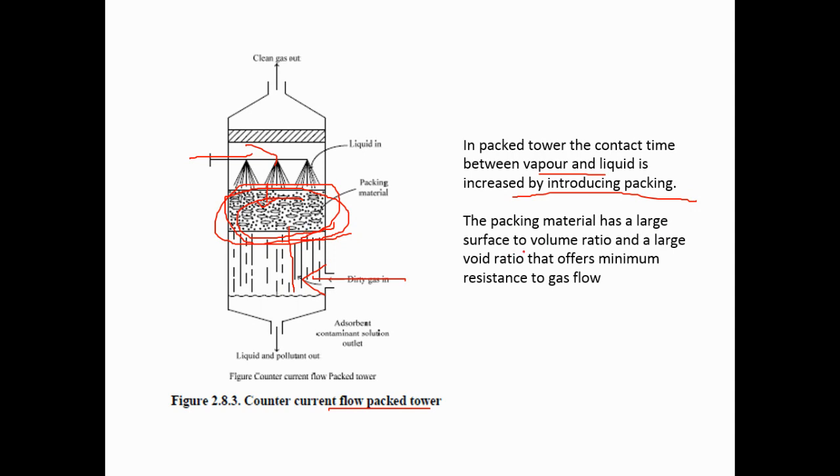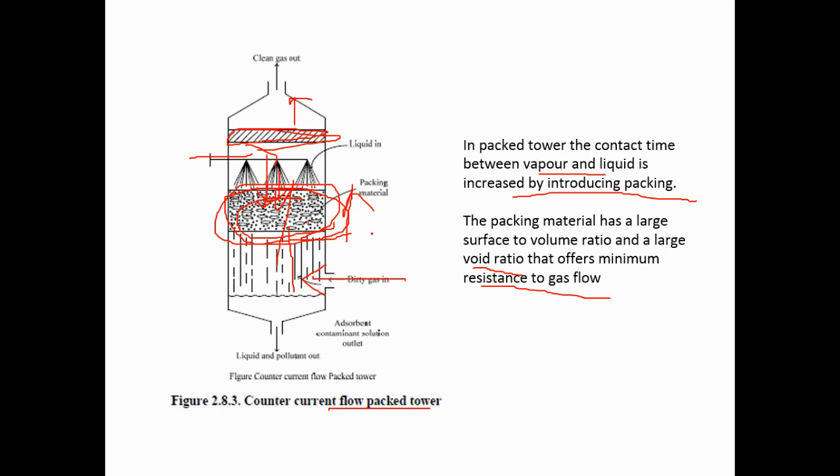The packing material has a large surface-to-volume ratio and a large void ratio that offers minimum resistance to the gas flow. It means the packing material is kept in such a way that the water passes below and the gas passes from downside to upside. So the maximum contact time can be retained for the absorption of the gas. And again, in the upper part there is a layer for checking the moisture so that it cannot go outside. So these are the different types of designs where the gaseous contaminants are trapped or absorbed by the liquid.